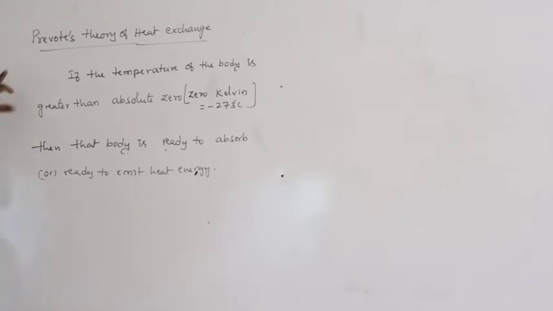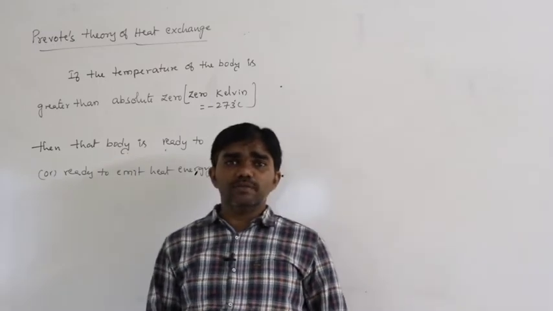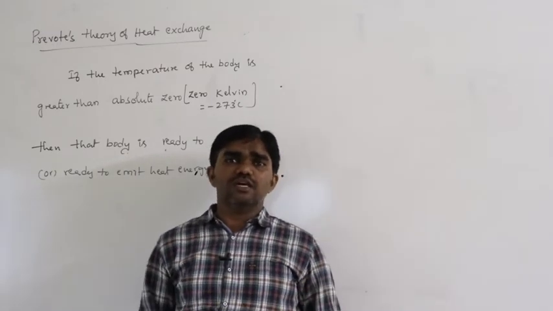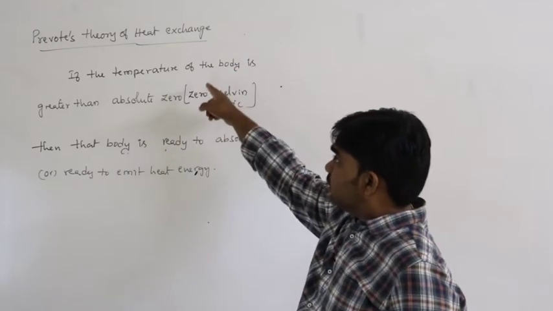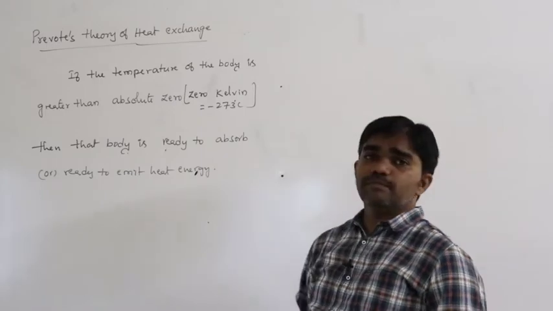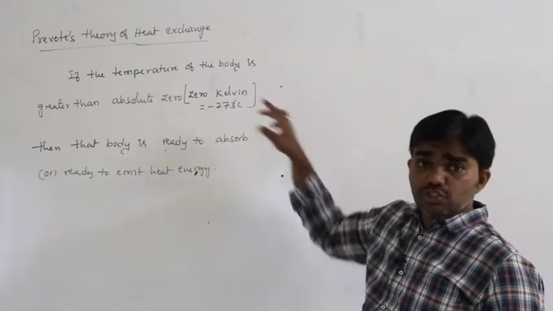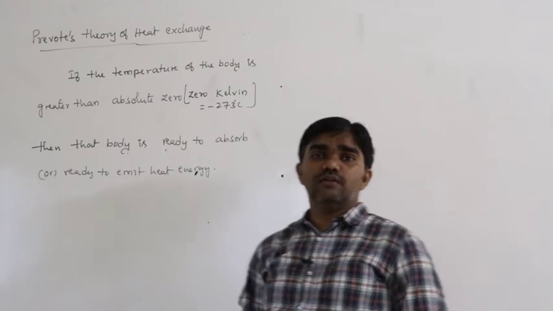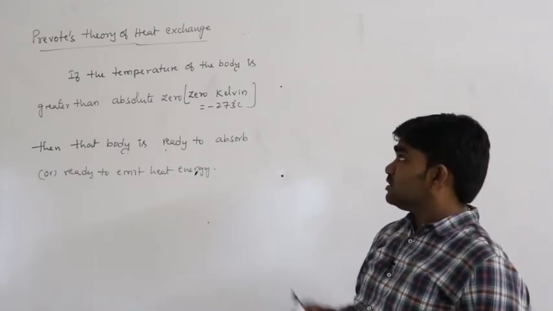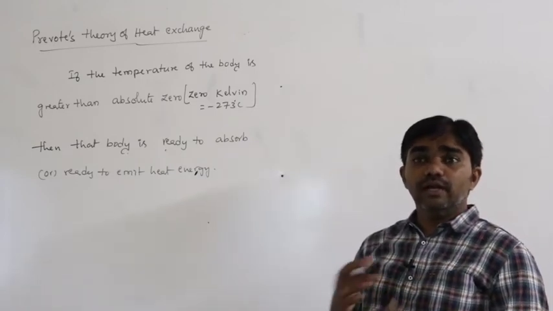This was explained by the scientist named Prevost. Exchange of heat energy means either gaining or losing heat energy, and it starts if the temperature of the body is greater than absolute zero, that is 0 Kelvin or minus 273 degrees Celsius. If the temperature goes above this position, then that body is ready to gain.